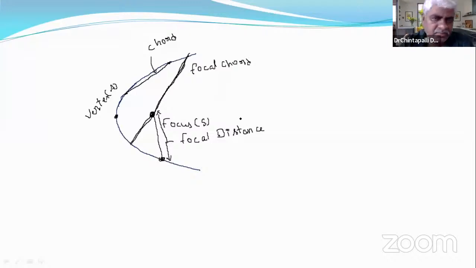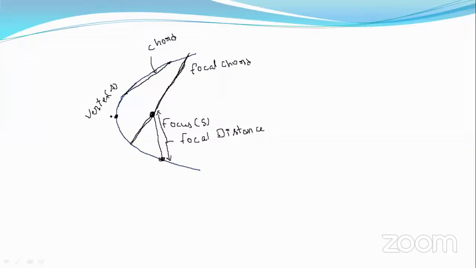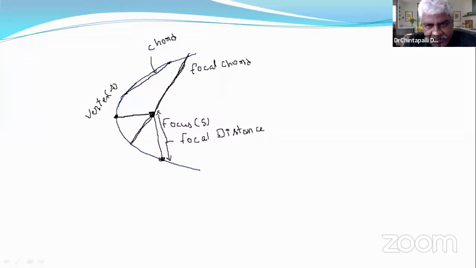Now, this is the axis. If we draw a chord perpendicular to the axis, this has a special name.